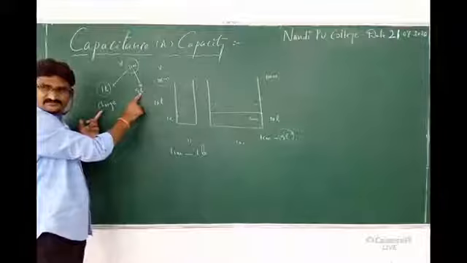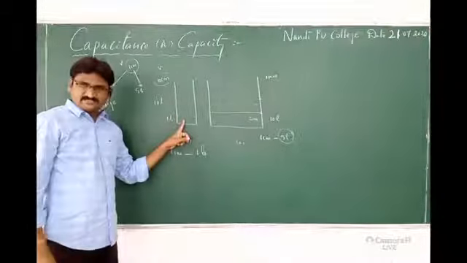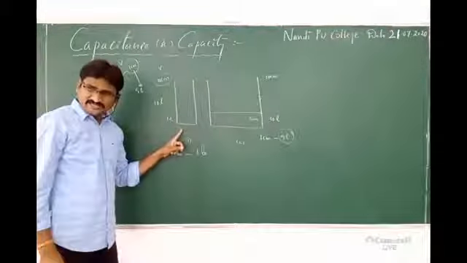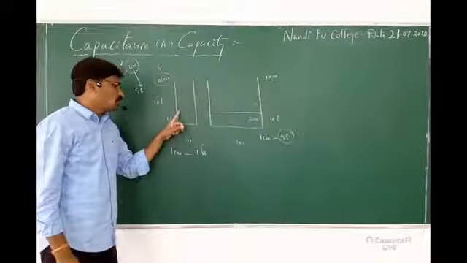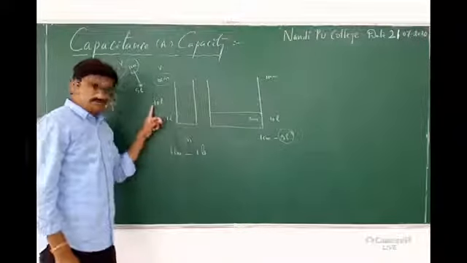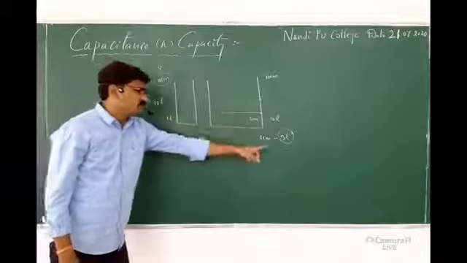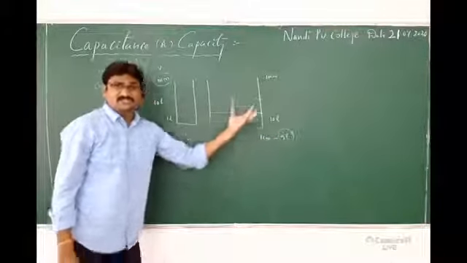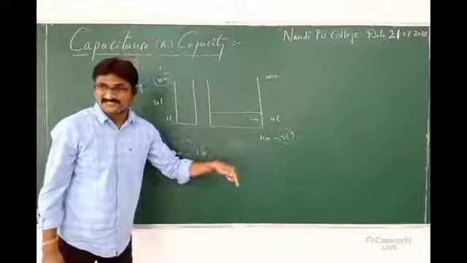5 liters. So, in this particular capacitor, to raise the potential 1 volt, how much charge do I have to give? 1 coulomb of charge. In the other one, to raise the potential 1 volt, how much charge do I have to give? 5 coulombs. So, which capacity is maximum? The second one only. So, now I am using capacity.